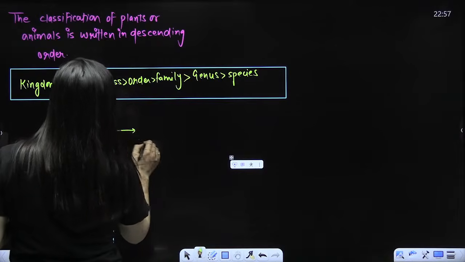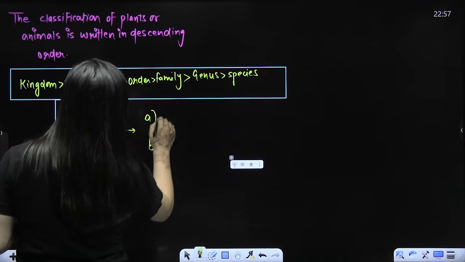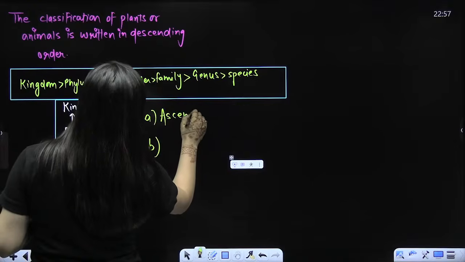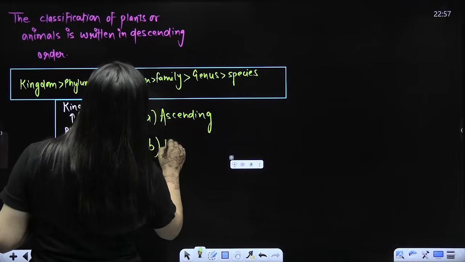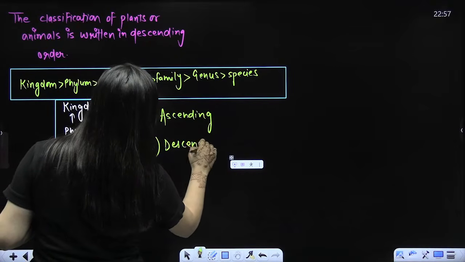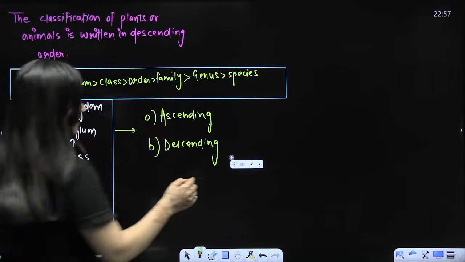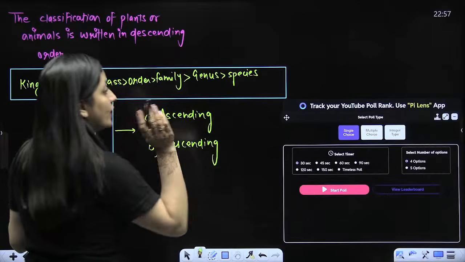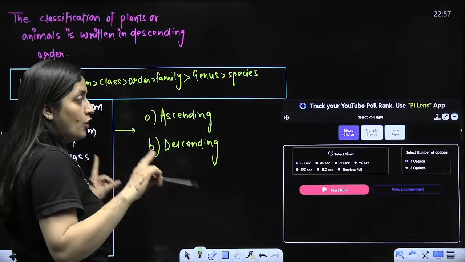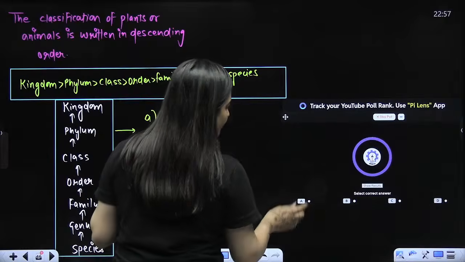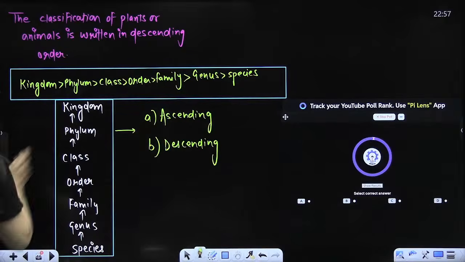I'm giving you 2 options. If you can answer, please answer it quickly. Ascending or descending, which order is it? Everyone answer it. You can download the Pi Lens app if you do not have that. I'm giving you 45 seconds. Try to answer which order it is.